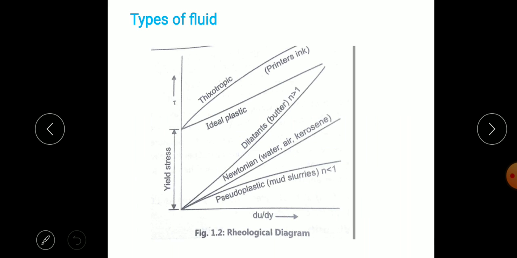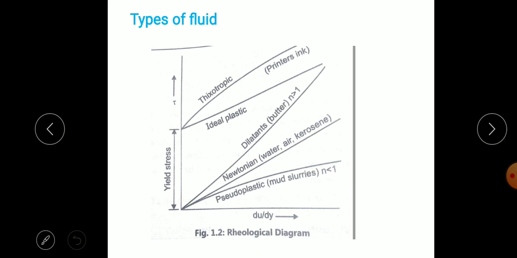Next, we have to consider types of fluid. In the last class, we considered the ideal fluid. An ideal fluid has no resistance to the flow; it will flow continuously, which means viscosity is zero for the ideal fluid. But in actual practice, we consider fluids having viscosity. When force is applied, there is a resistance to the flow, that is, shear stress is developed for real fluids.